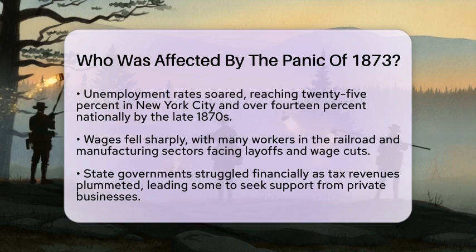Interestingly, while many suffered, the crisis also allowed wealthy industrialists to consolidate their control. Figures like Andrew Carnegie and John D. Rockefeller took advantage of the downturn to acquire competitors weakened by the Depression. By the 1890s, a small percentage of the population controlled a large majority of the nation's wealth, highlighting growing economic inequality rooted in the Panic of 1873.